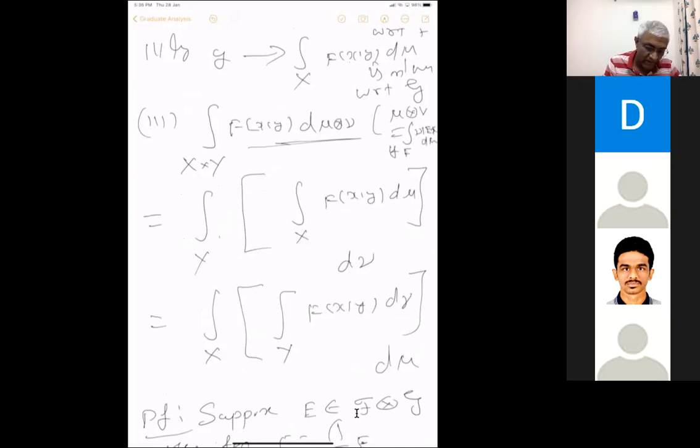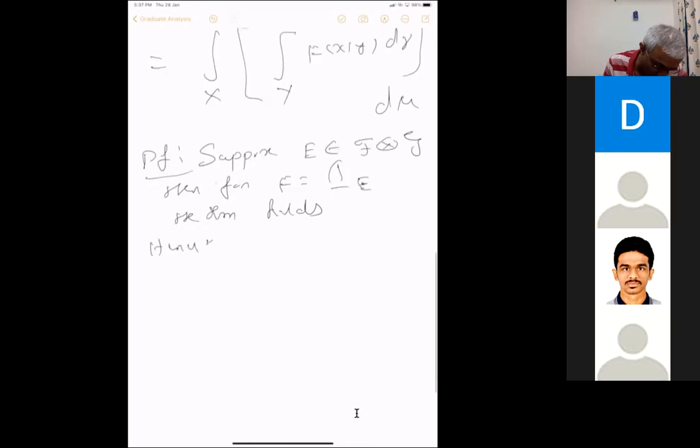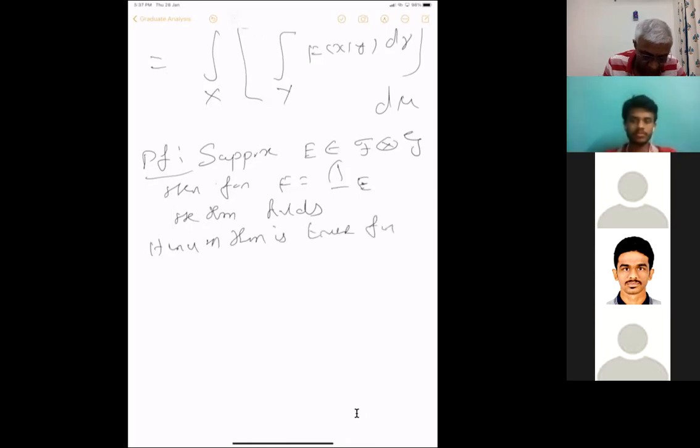Anyway, when f equal to 1_E, the statement is what we have already proved. So the whole theorem is true for one indicator function. And any simple function is a sum of scalar multiples of indicator functions of disjoint sets. So hence all the statements are true for simple functions.